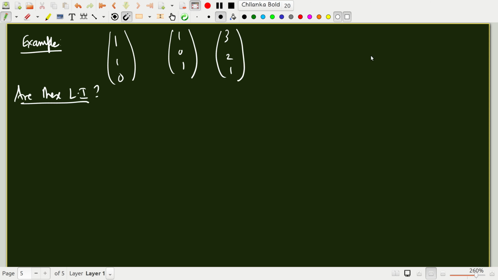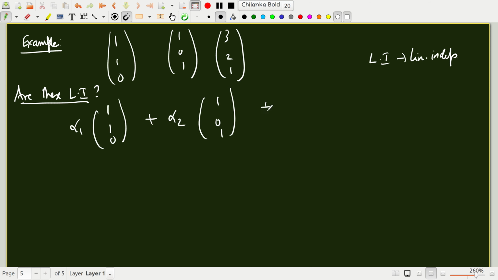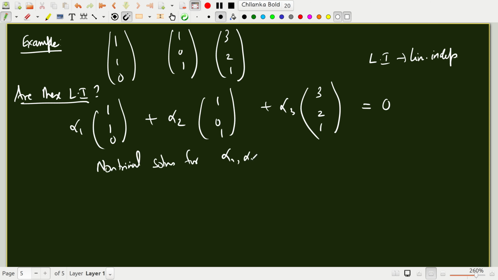Okay, so LI will stand for linearly independent. So we have to ask this question: alpha 1 times 1 1 0, plus alpha 2 times 1 0 1, plus alpha 3 times 3 2 1, equals 0. Do we get non-trivial solutions for alpha 1, alpha 2, alpha 3 for the above problem?